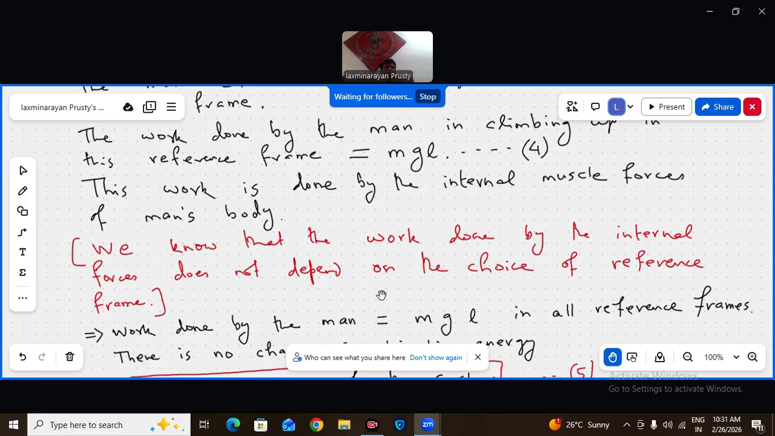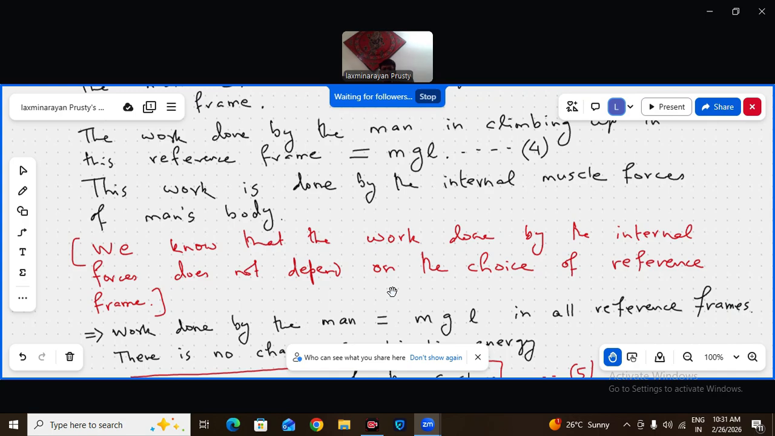This is clear to you. The work done by the internal forces of a system of particles is independent of the choice of reference frame. Understood this? Suppose a vehicle is moving. The work done by the engine forces is the same irrespective of which reference frame you observe from. You are climbing up a staircase; the work done by your muscle forces is the same from the ground frame or any other reference frame.